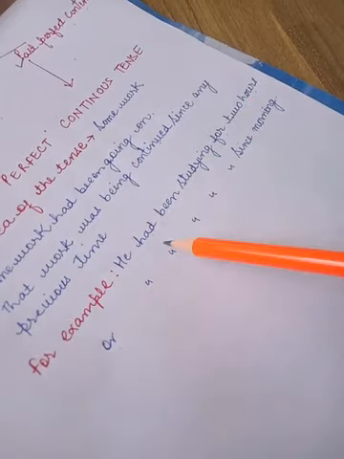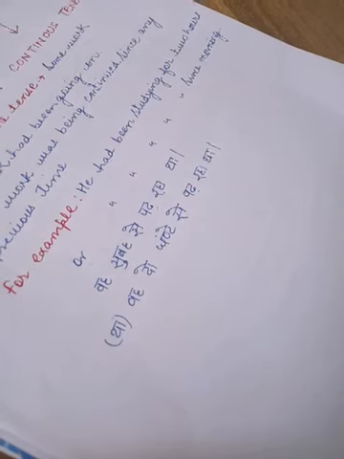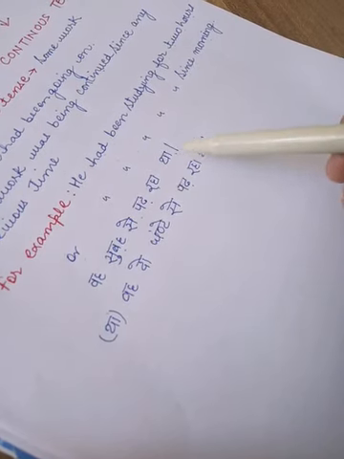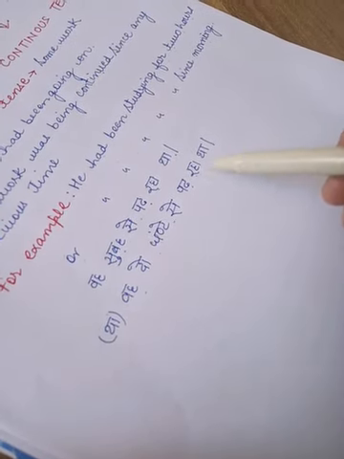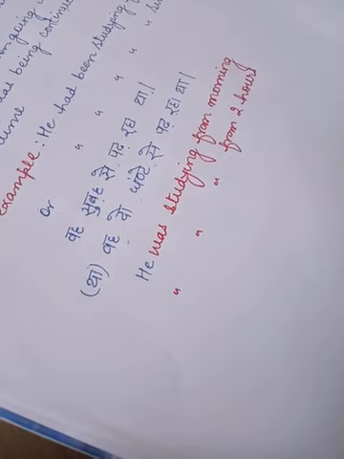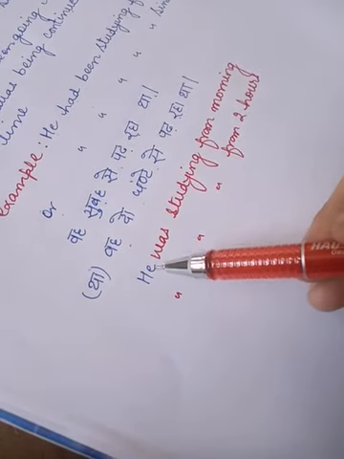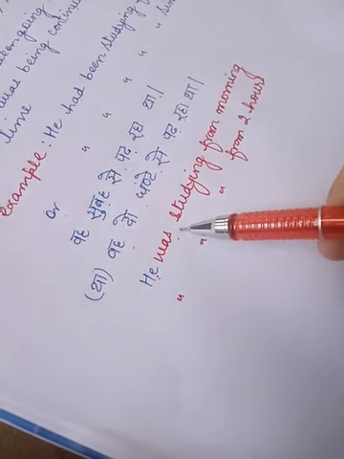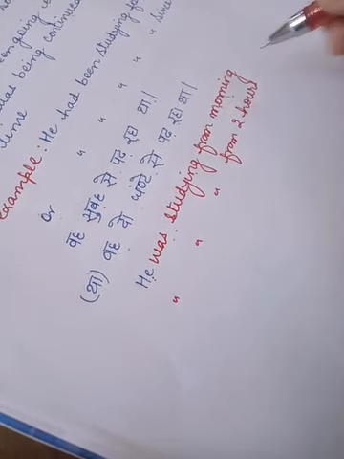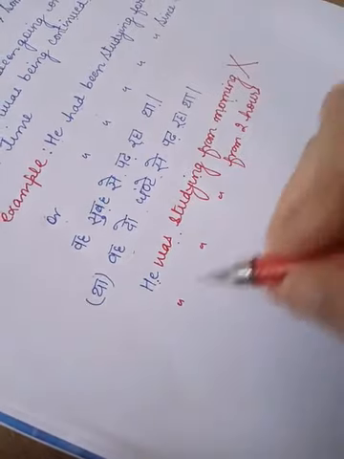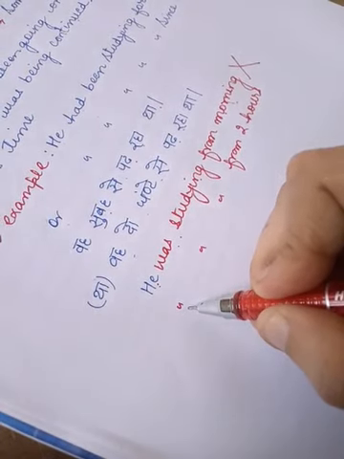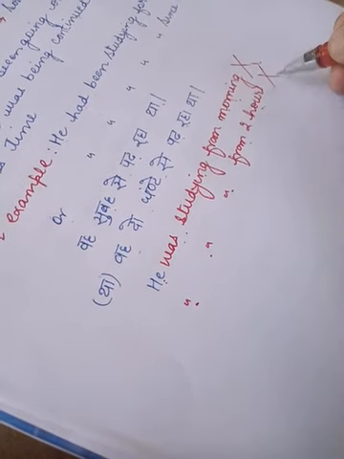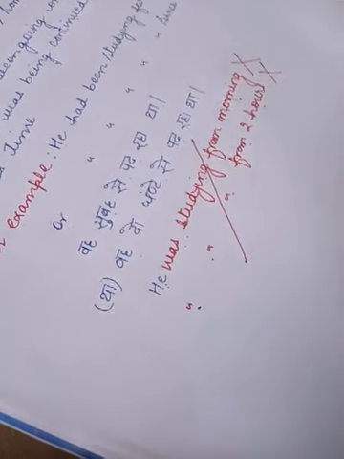For example, what we call in Hindi. In Hindi, it is like वह सुबह से पढ़ रहा था और वह 2 घंटे से पढ़ रहा था. Children, many a times I have seen the students writing these kind of silly sentences. He was studying from morning. No, it is totally wrong. Or sometimes some people write he was studying from 2 hours. No, it is again wrong. We have to strike it off.